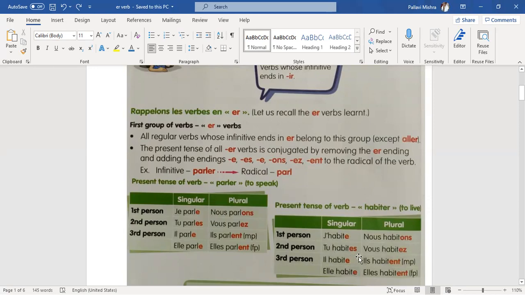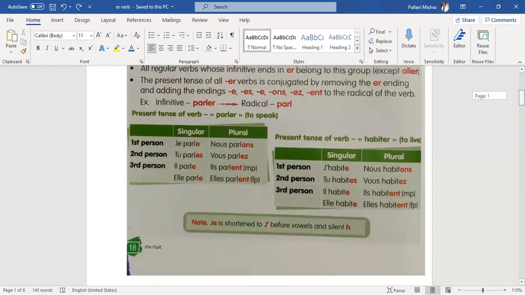Tu habites means you live or you are living. Il habite, he lives or he is living. Elle habite, she lives or she is living. Nous habitons, vous habitez, ils habitent, elles habitent. ENT is silent, that's why they are living or they live gives the same sound as tu habites, il habite. This becomes ils habitent, elles habitent in the case of plural. Let's revise again. J'habite, tu habites, il habite, elle habite, nous habitons, vous habitez, ils habitent, elles habitent.